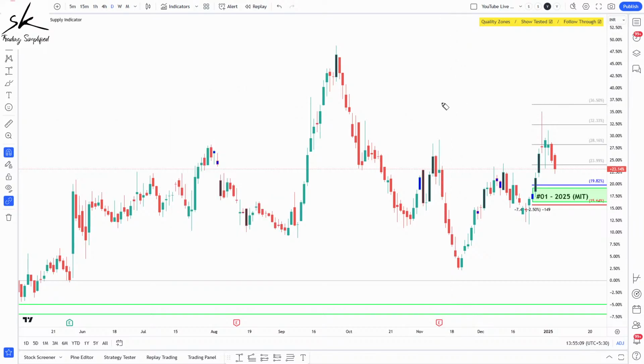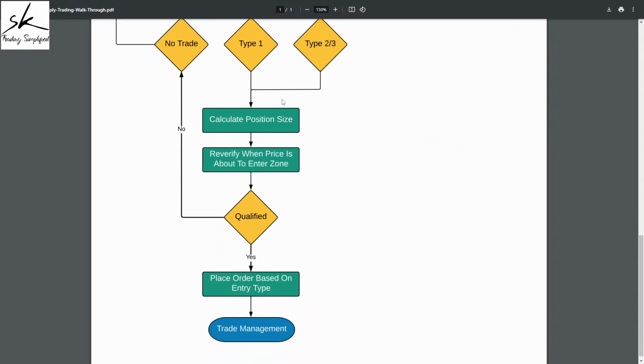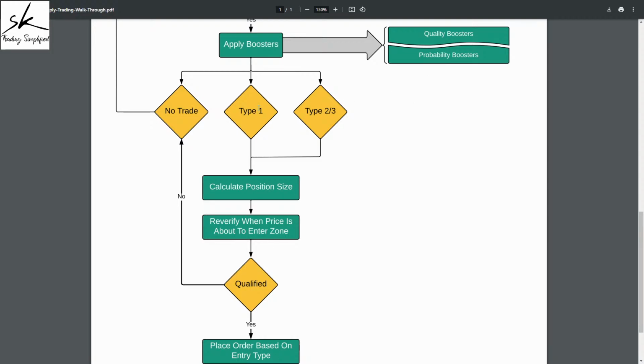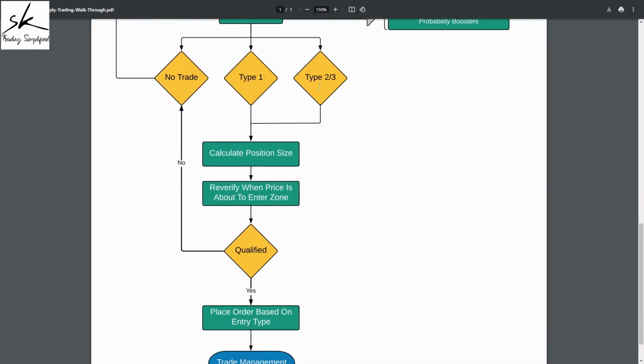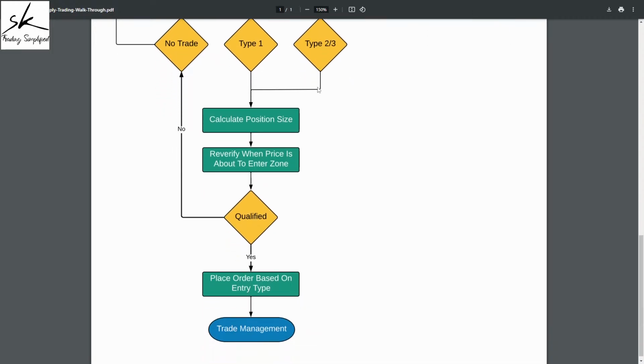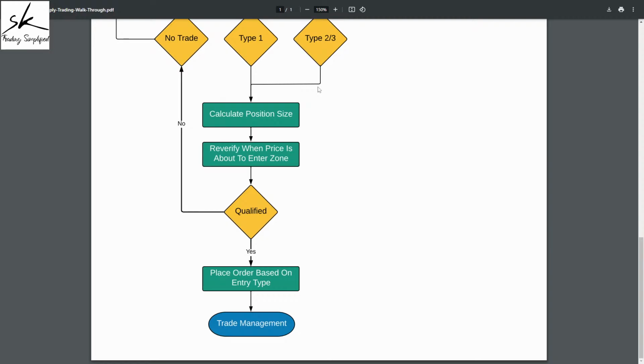So going back to our, just give me a second. Right, so going back to our flow chart, yes, we did the boosters, and after applying the boosters, we got to know that this should be a type 2 or a type 3 trade. Next, no matter how high the quality or the probability, we understand that any trade can be a stopped out trade, for which we need to do proper position size calculation, so that in case the trade doesn't go in our favor, it goes against us, we should not lose more than what our risk management rule allows us to lose.